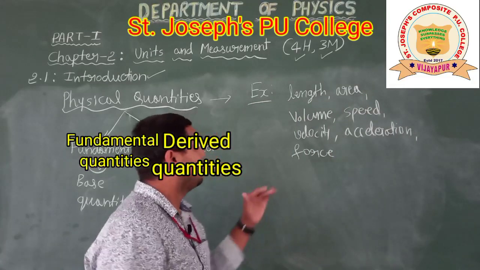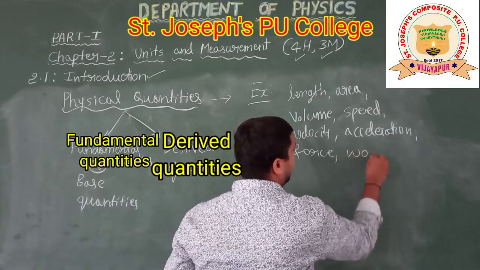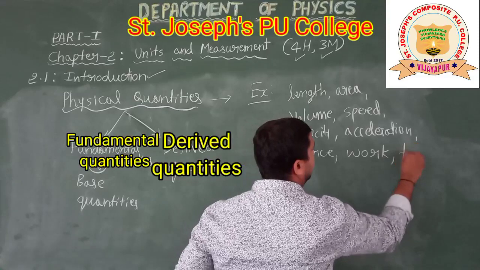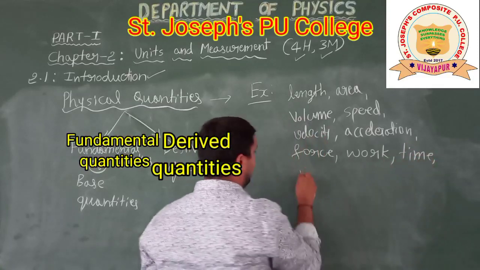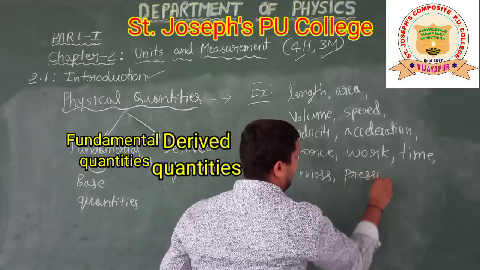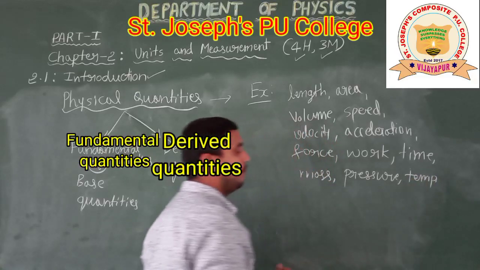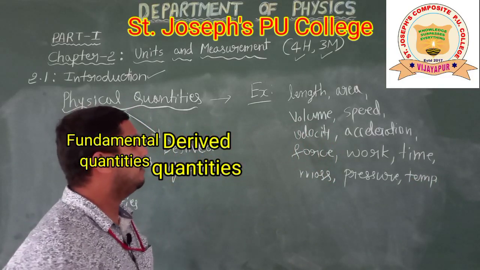I hope this, velocity, acceleration, force, work, time, mass, pressure, temperature. I hope you are getting my point.